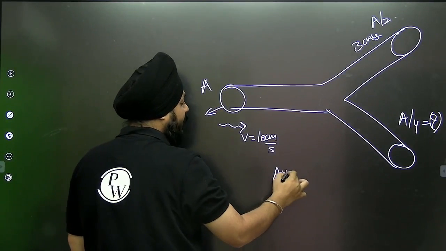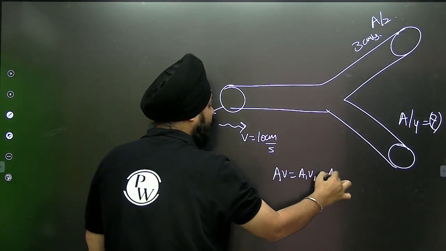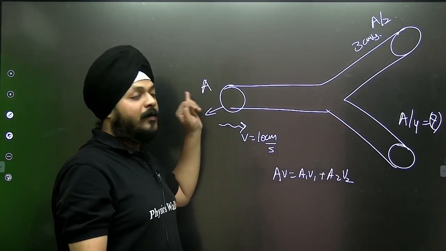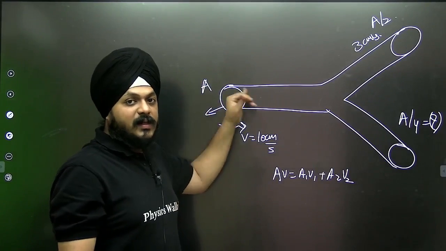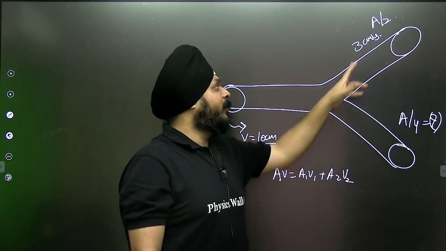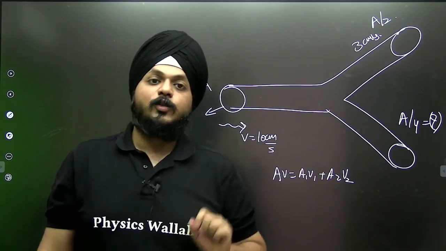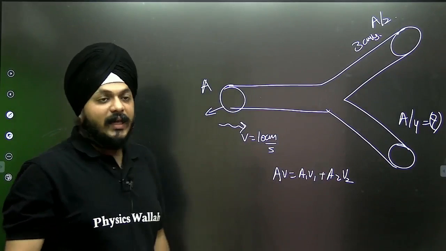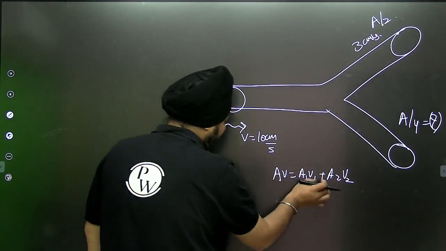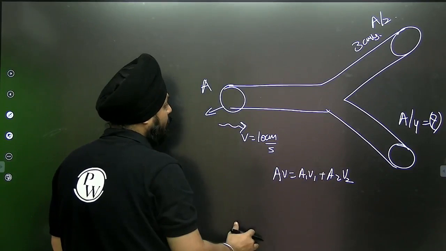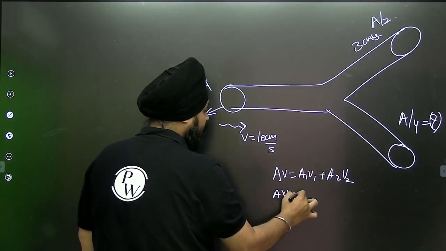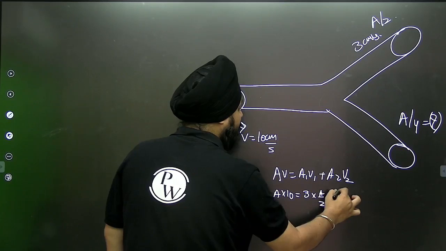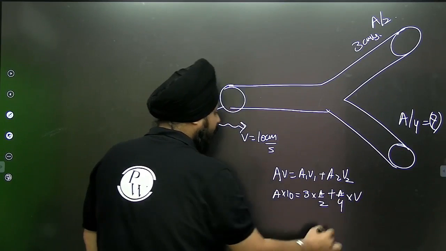So can I consider AV is equal to A1 V1 plus A2 V2. Now see, density, while the fluid enters the pipe, the density is rho, and it is the same while it is leaving. So in that case I can consider the rho will get cancelled. I'm using the direct equation as AV. So AV will be equivalent to A1 V1 plus A2 V2. A into 10 is equal to 3 into A by 2 plus A by 4 into V. We need to calculate V.